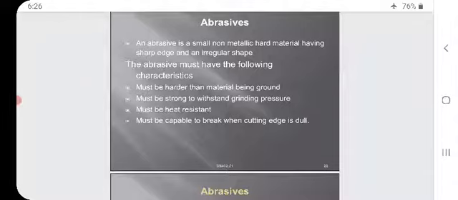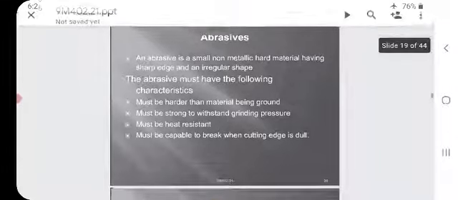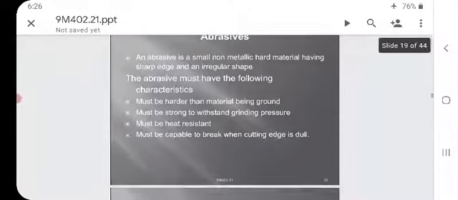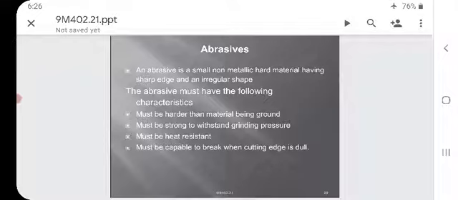Next, continuation. Now we will see regarding abrasives. An abrasive is a small, non-metallic hard material having sharp edges and an irregular shape.